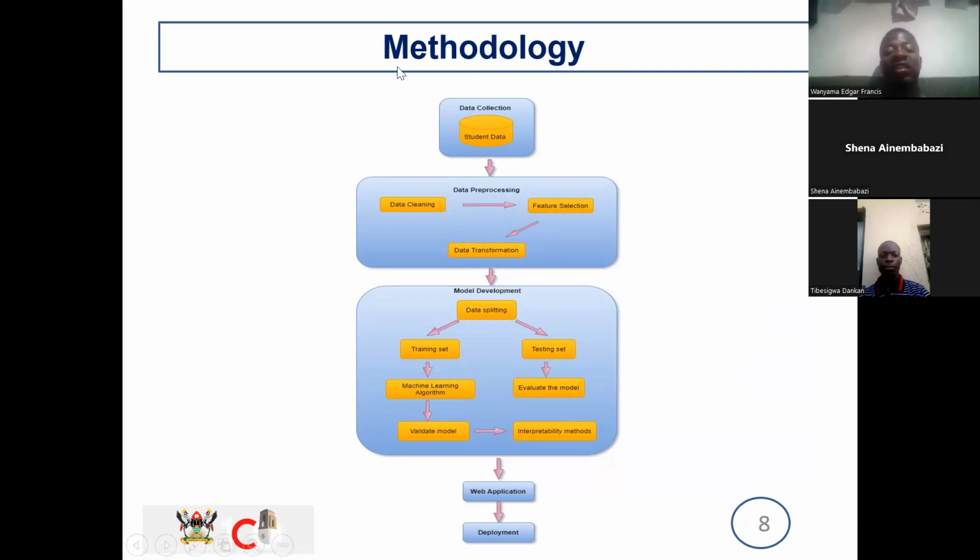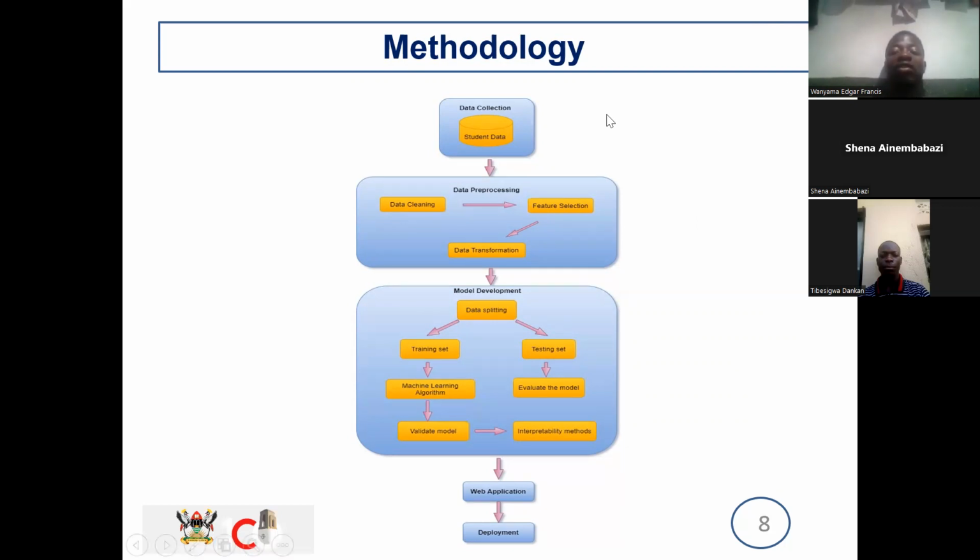This includes data cleaning, feature selection, and data transformation. With data cleaning, we shall be able to detect and correct errors in the data, and also remove inconsistencies in the data so that we make it accurate. And this will help us make accurate predictions.